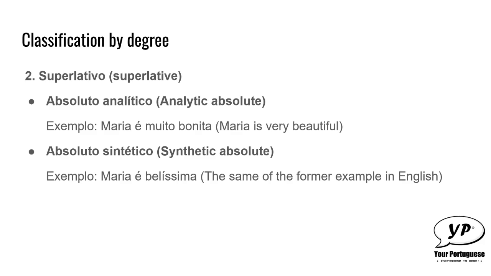We can also classify an object based on the superlative degree, which can be divided into analytic absolute and synthetic absolute. Both mean the same thing, they are just two different ways to express the same thing. The first one is easier and more similar to English, so if you want to learn one of them, I would advise you to learn the first one. It's easier, it's very similar to English. Let's see the example. Maria é muito bonita. Maria is very beautiful.